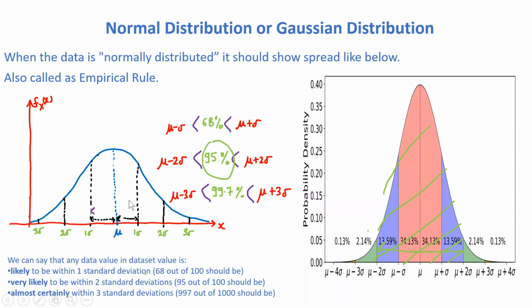If you draw this diagram and you have 100 data points, 68 data points will fall within the first standard deviation and 95 data points will fall within 2 standard deviations. If you have 1000 data points, 997 data points will fall within the third standard deviation. This is very important because we will use it in the standard normal distribution, and we will see how. So this is very important.